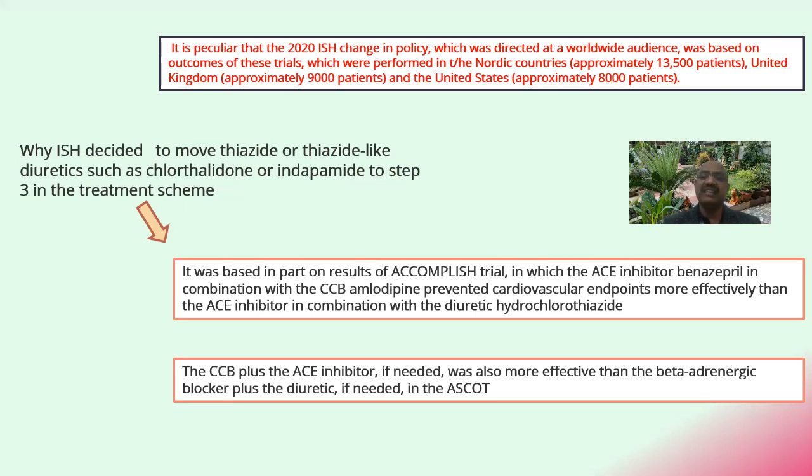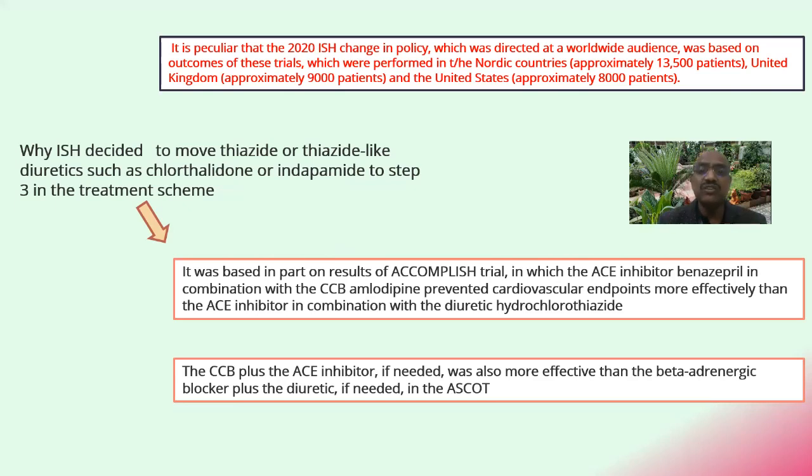So you can see here that in the ACCOMPLISH trial, they compared the ACE inhibitor benazepril combination with calcium channel blocker amlodipine with the hydrochlorothiazide and ACE inhibitor combination.